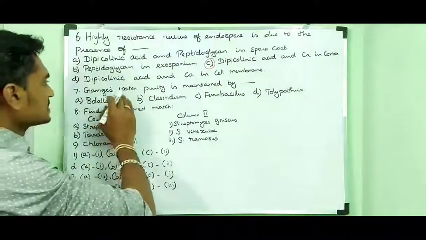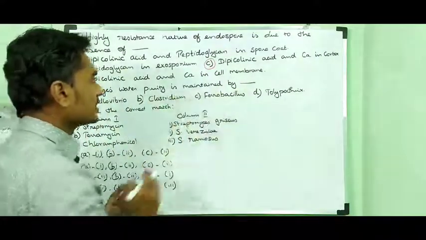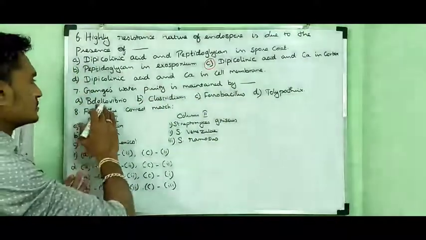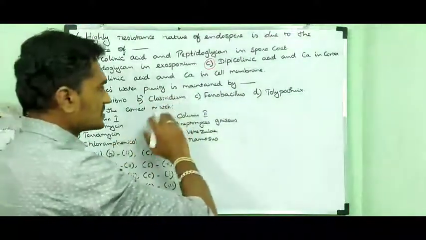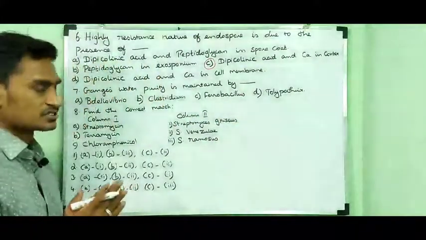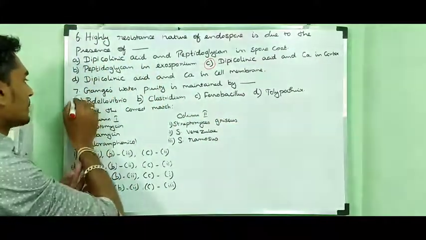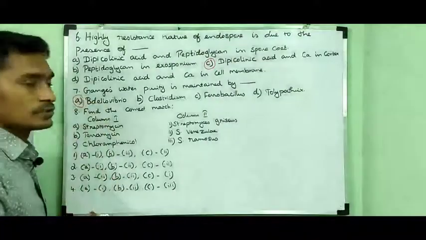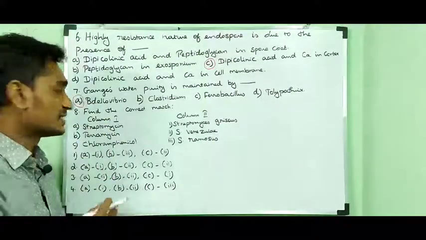Then, the Ganges water purity is maintained by dash. Option A, Bdellovibrio. Option B, Clostridium. Option C, Ferrobacillus. Option D, Tolypothrix. So option A, Bdellovibrio, is the right answer.